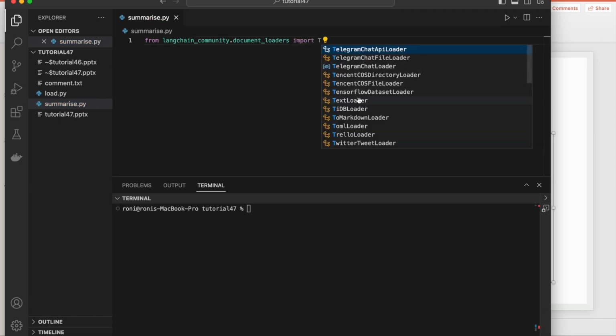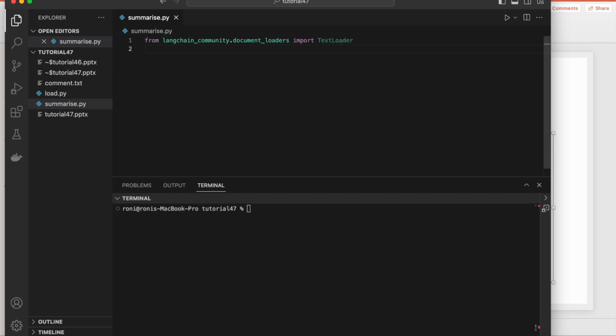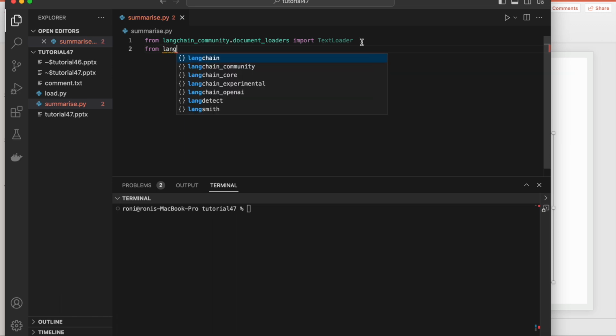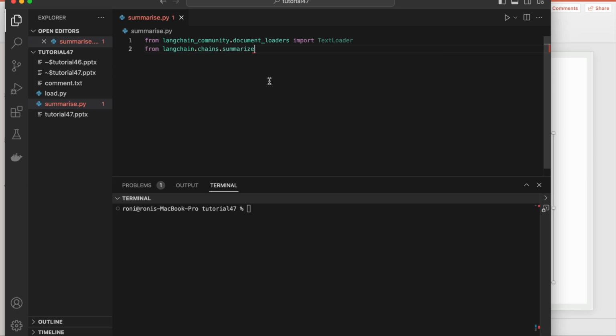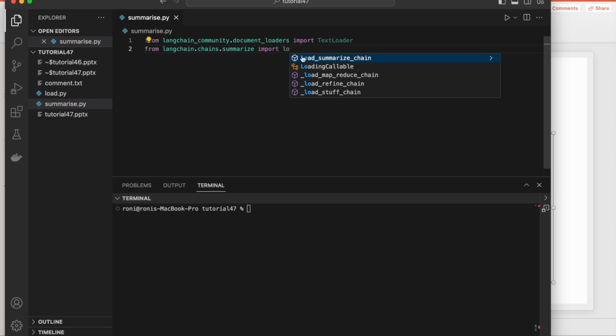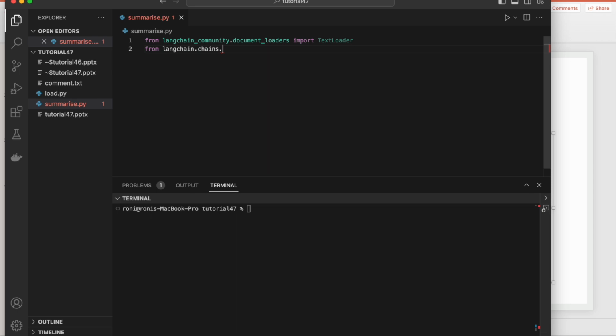Import TextLoader, right? Then from Langchain dot chains dot summarize, import load_summarize_chain. I believe load_summarize_chain is not required, we're not going to use that. Okay, so from langchain_openai, import ChatOpenAI.